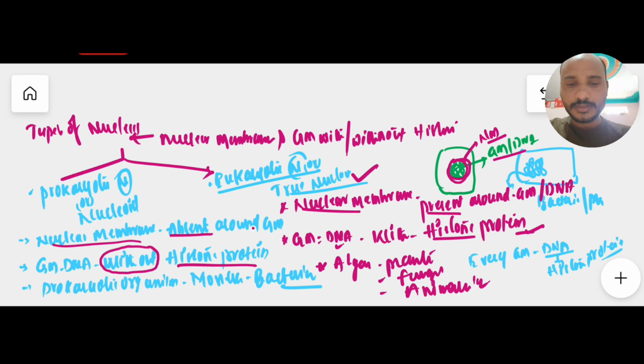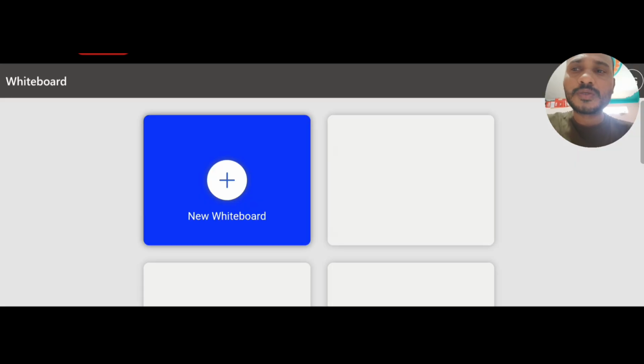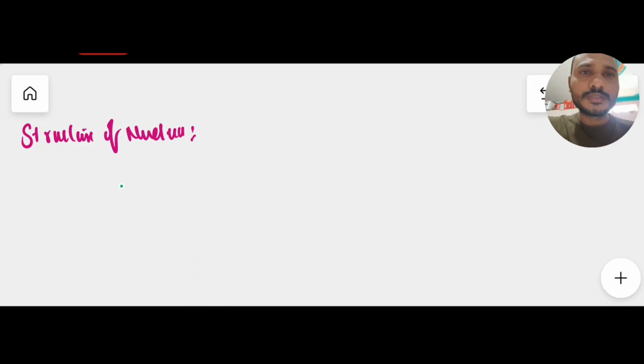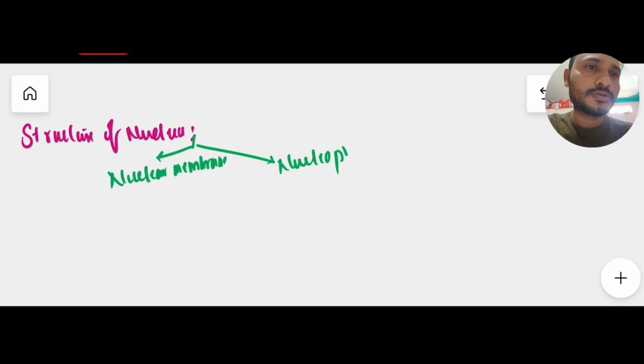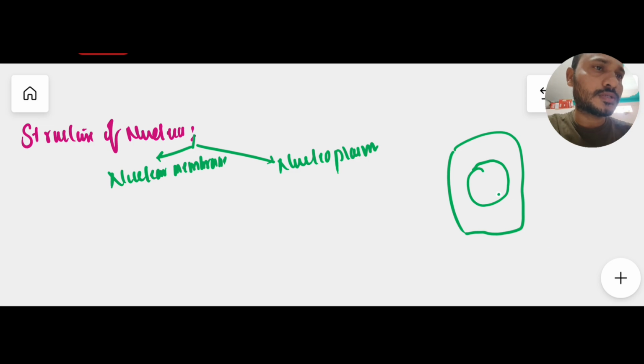Okay, right. Now we move on to a very important concept, that is the structure of nucleus. In the structure of nucleus, the nucleus mainly contains two important parts: the nuclear membrane and the nucleoplasm. For example, see, I have drawn a cell, and every cell has a nucleus like this. This nucleus is a double membrane structure. Here I am drawing one more, double membrane structures. These two are the nuclear membrane, and inside the nuclear membrane, this empty space is filled with a plasma, a fluid, and this structure is called nucleoplasm.